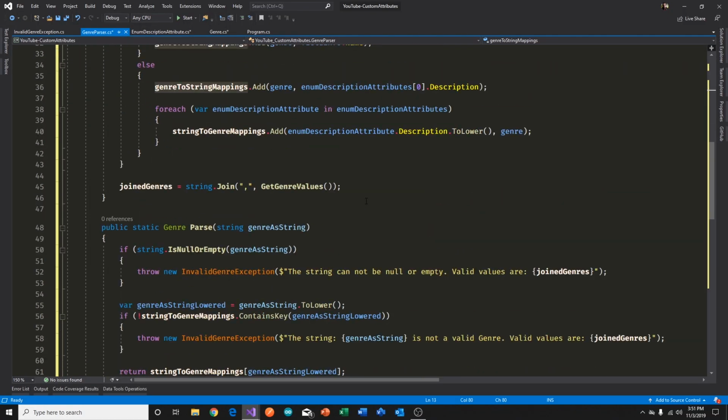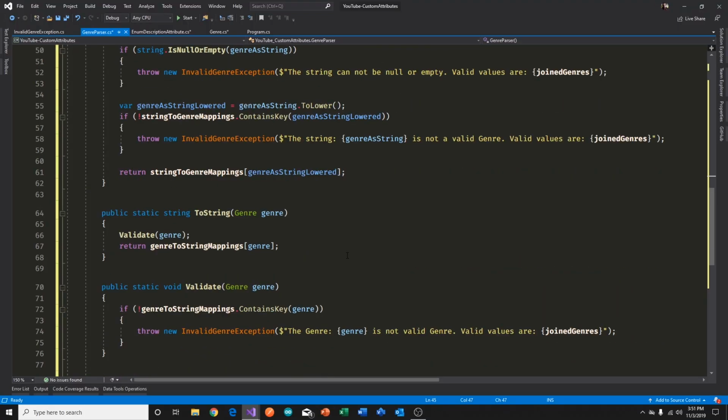And the other thing is the joined genres. I can explain that when we get to some code there. Essentially, it's being used at the time of throwing an exception. If you remember my video on exception handling, I talk about one of the requirements of throwing exceptions: you must provide a very clear message to the user as to what the problem was and how to fix it.